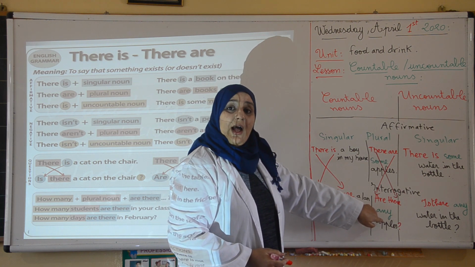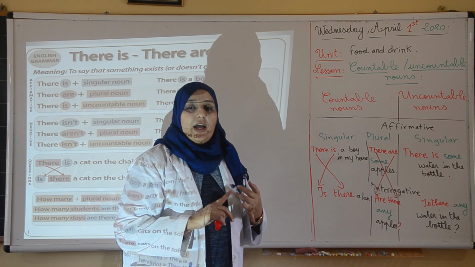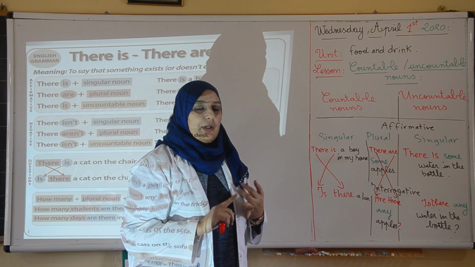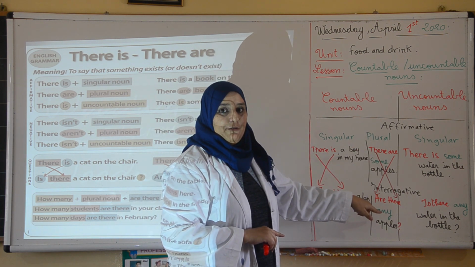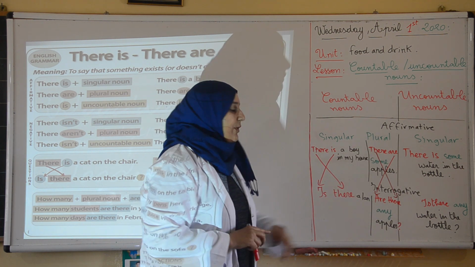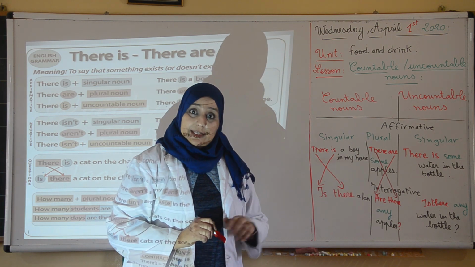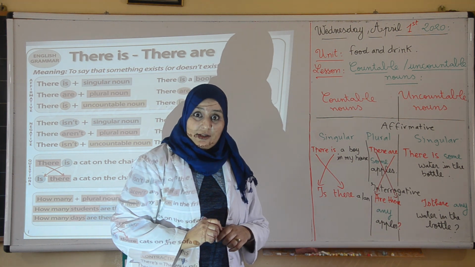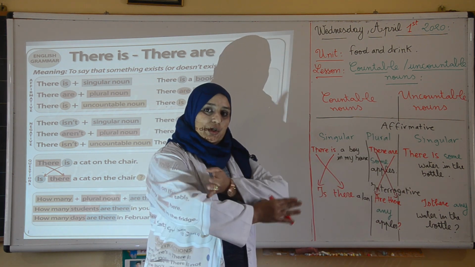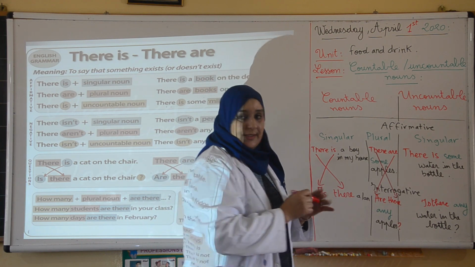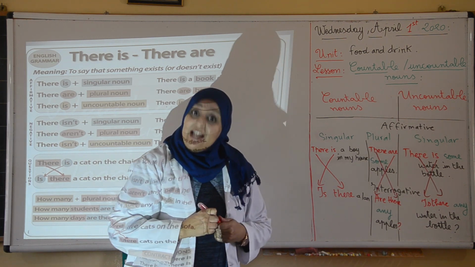As you noticed here, we have any instead of some because we use any for the interrogative and negative form. We do not use some in interrogative and negative form, right? We use some for positive and any for negative and a question. Remember that. So, are there any apples? Are there any oranges? Are there any students? Are there any doctors? Etc. For uncountable, same thing. We switch the order of is and there. And then we say, is there any?